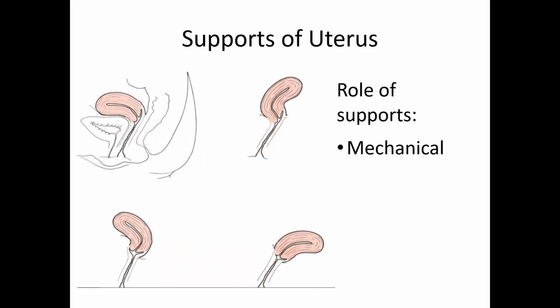Discuss about the supports of the uterus. If the uterus is retroverted, retroflexed, the chances of it prolapsing out through the vagina is easy. Whereas when it's anteriorly bent, pressure from above will tend to push down the cervix, which will prevent the prolapse. So mechanically, the fascial supports support the cervix, muscular supports support the vagina, and the false supports of the peritoneal cover surround the uterus anteriorly and posteriorly.